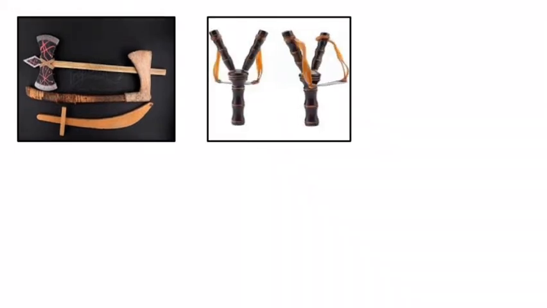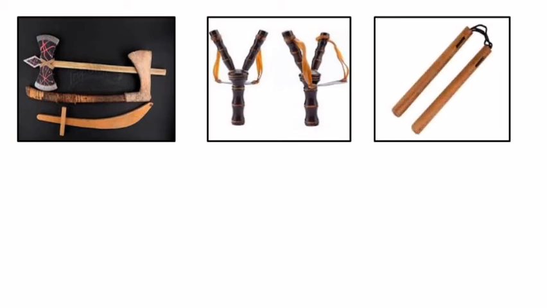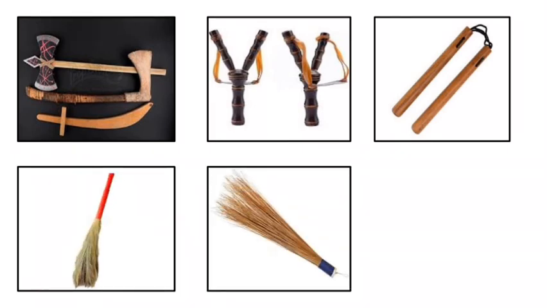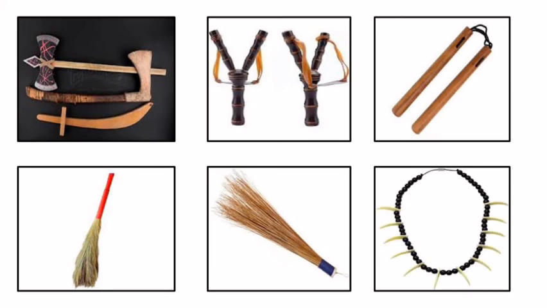Let's see some examples. You may use in day-to-day life hammer, axe, knife, tools which are made up of metal or stone and wood. Children are using a batchkey and people are using martial art tools that are also made from metal and wood. Tools made from dry sticks like brooms which we use to clean our house. So this is all what we are using in day-to-day life. This shows that we belong to the family of the apes. So the reason we are using all these things today also.